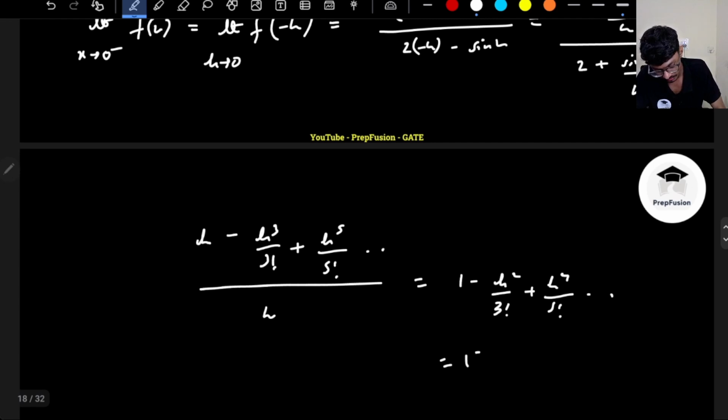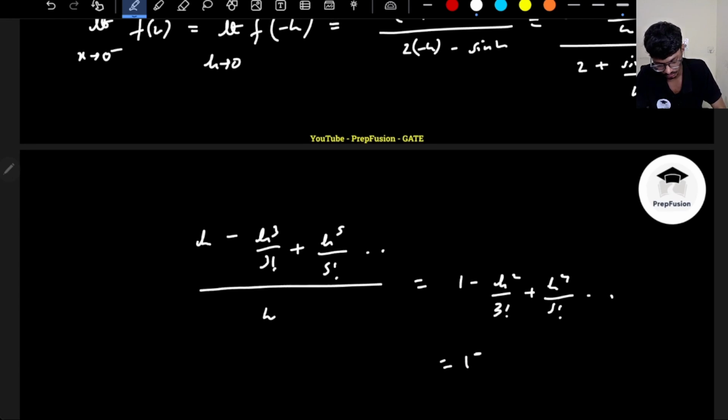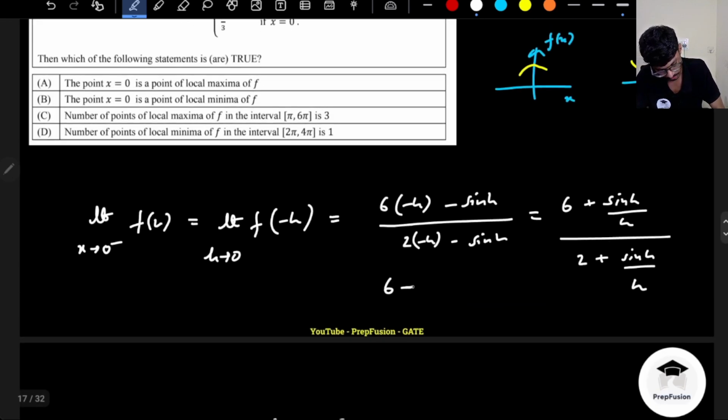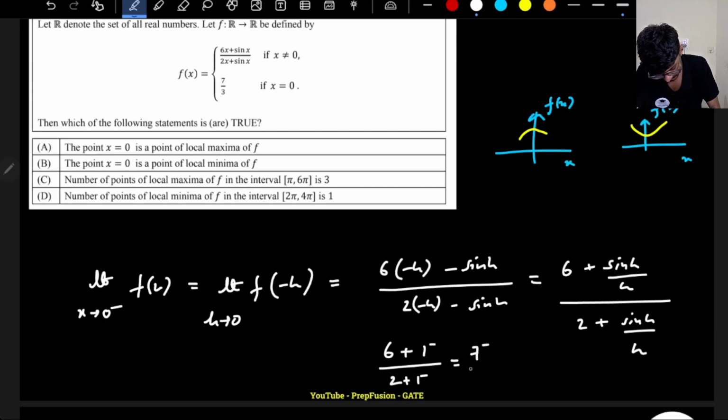What happens is this value is something lower than 1, a 1 minus, right? What does it mean? Basically it means this will be 6 plus something 1 minus, and this will be 2 plus 1 minus. So this will be something 7 minus divided by 3 minus. So it is not exactly 7 by 3, it is something 7 minus divided by 3 minus.